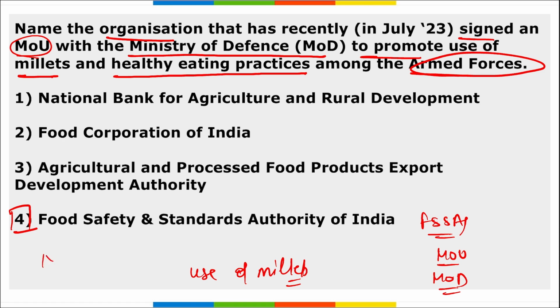Also, we know the International Year of the Millet was declared for 2023 by Prime Minister Narendra Modi, correct? And recently Rajnath Singh, who is the defense minister, also unveiled a book that was based on healthy recipes for defense to promote the consumption of millets, right? And that is Shree Anna Millets, correct?